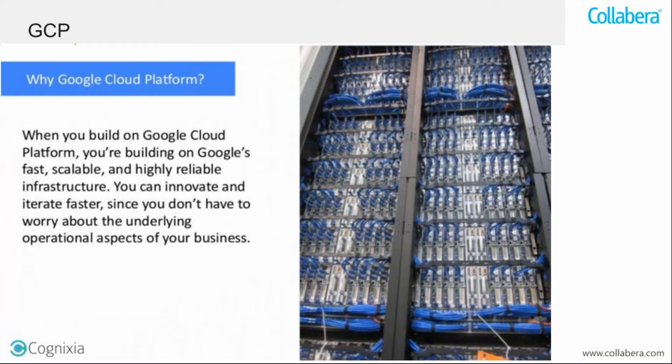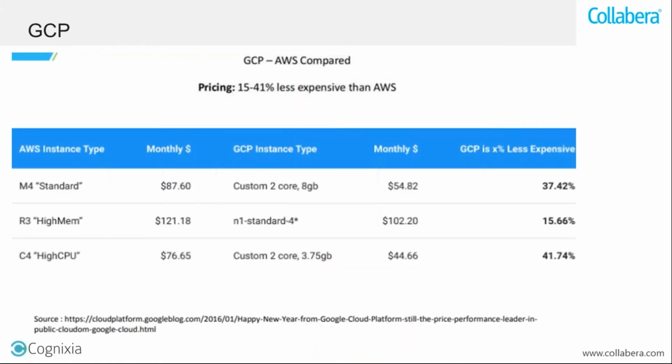So when you build on Google Cloud Platform, you are building on Google's fast, scalable, and highly reliable infrastructure. This is the back panel of the servers available in the data center, the backside of the rack servers. So you can innovate and iterate faster since you don't have to worry about the underlying operational aspects of your business. Now let's look into some of the comparisons with respect to GCP and AWS.